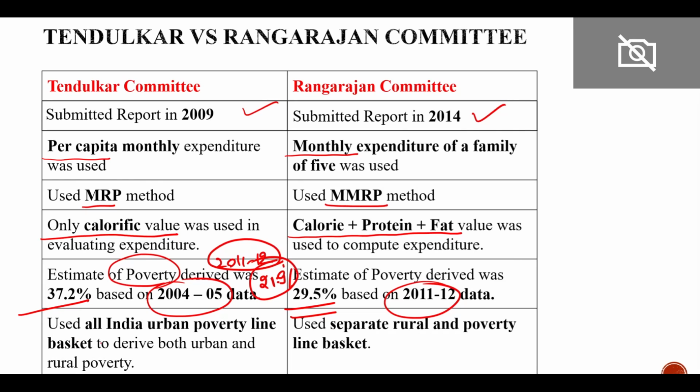And it used all India urban poverty line to derive both urban and rural poverty. That means it did not specify rural poverty line separately, and it does not mean कि उन्होंने रूरल पॉवर्टी लाइन को खत्म कर दिया है ना. इसका मतलब ये नहीं है कि रूरल अर्बन पॉवर्टी लाइन को मर्ज कर दिया.